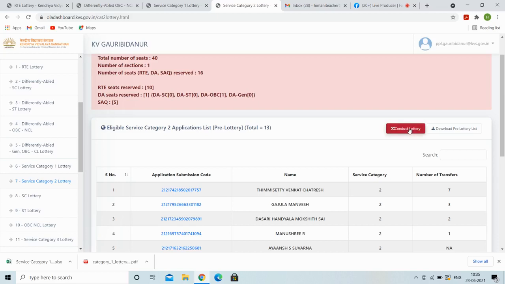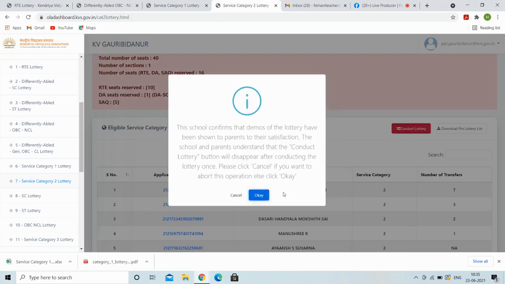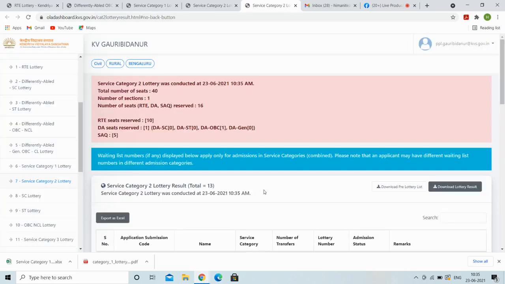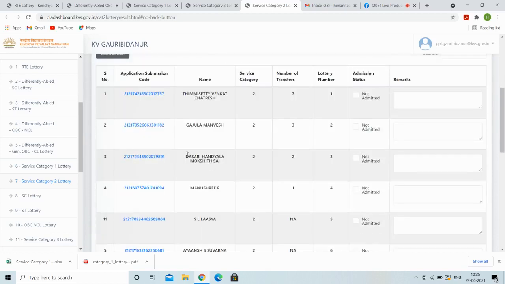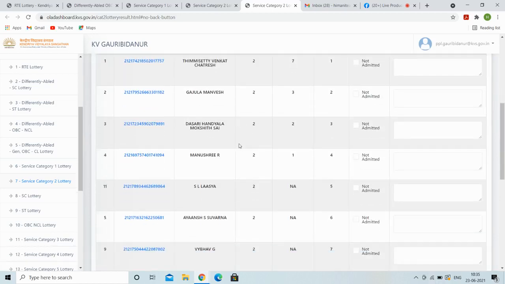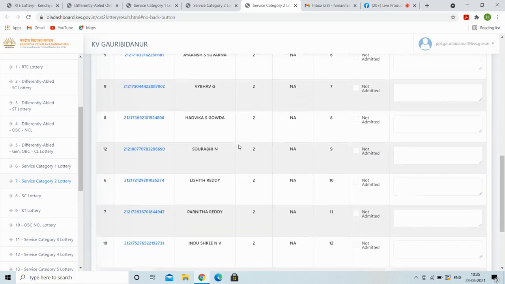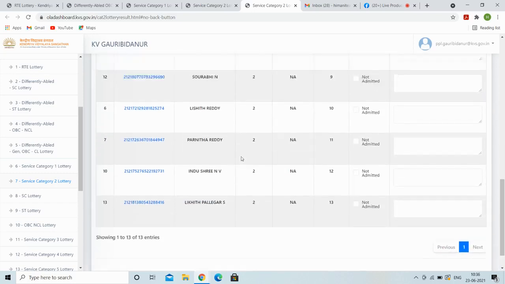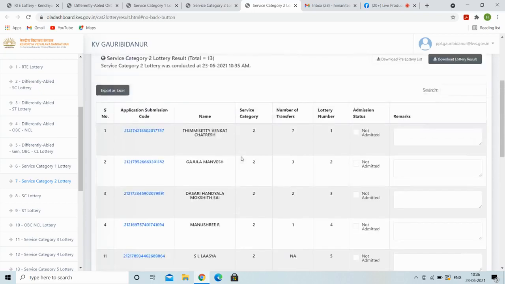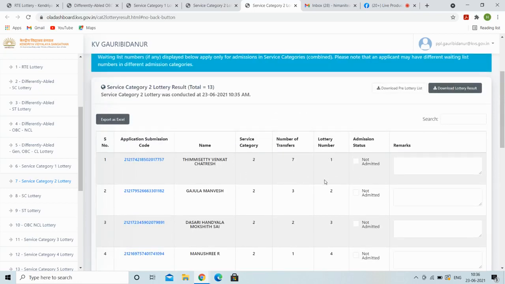So I am going to conduct the lottery. So these are the serial numbers and these are the lottery numbers.